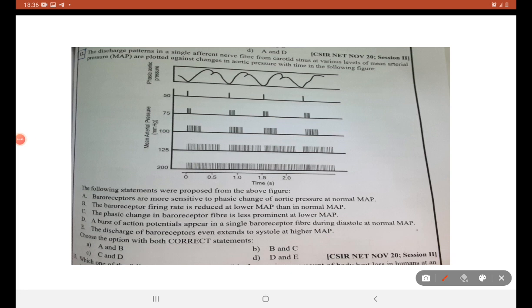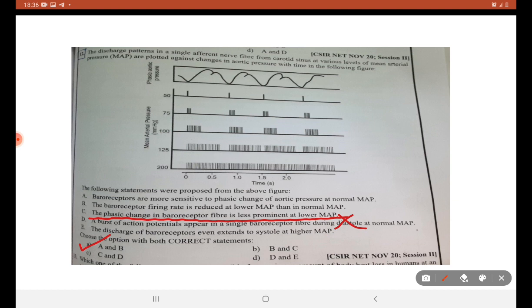Phasic change in the baroreceptor fiber is less prominent at lower mean atrial pressure. This is a wrong statement. A and B are the right answers. Phasic change in the baroreceptor fiber being less prominent at lower atrial pressure is not correct.